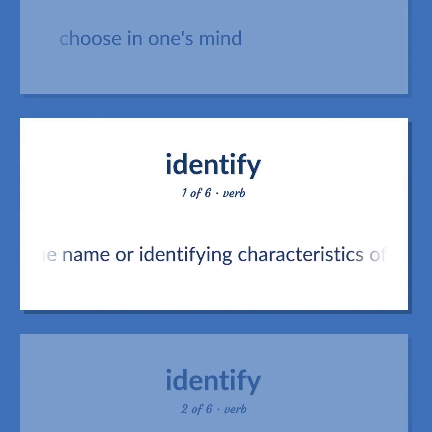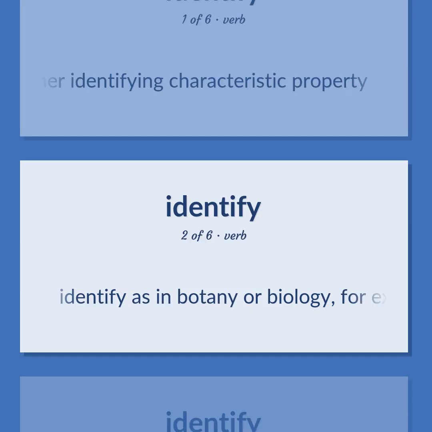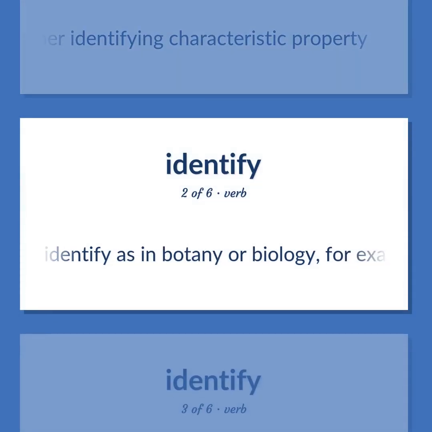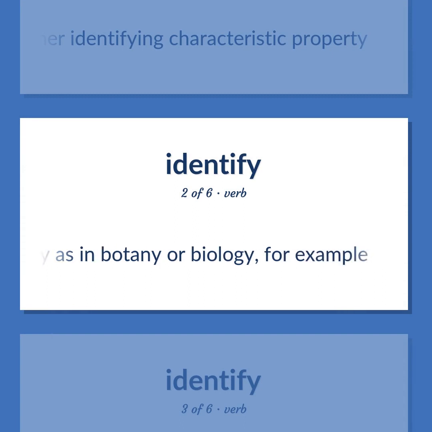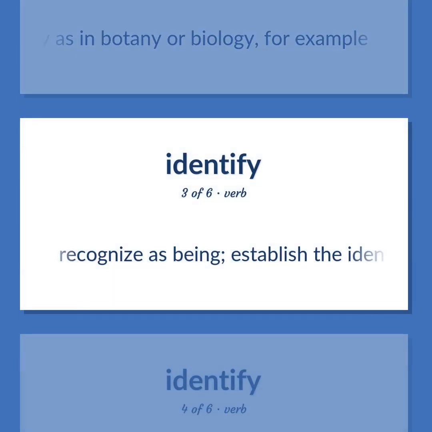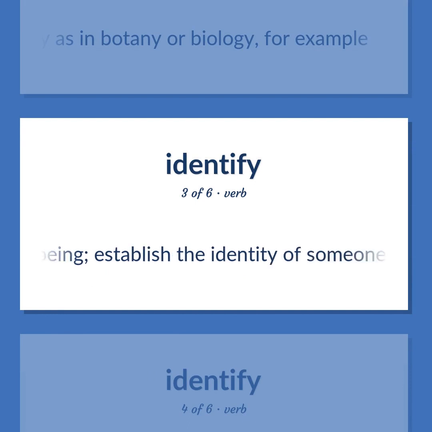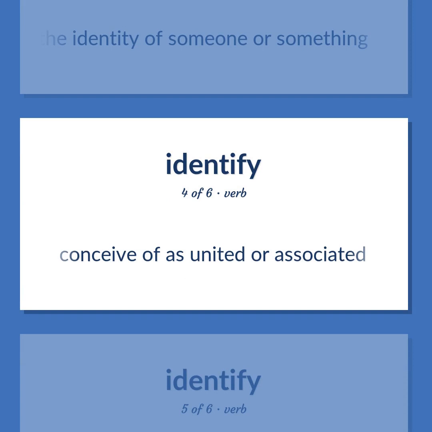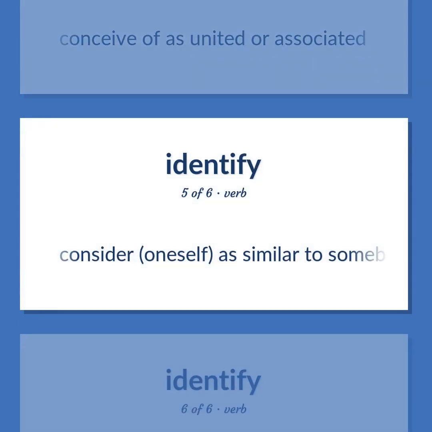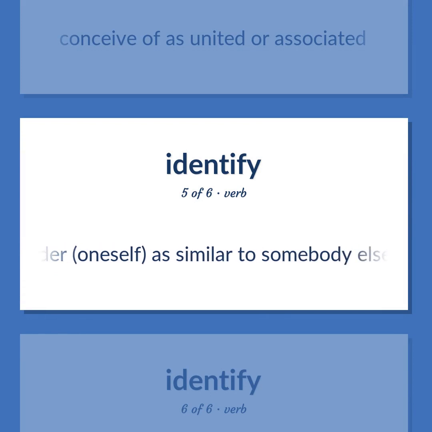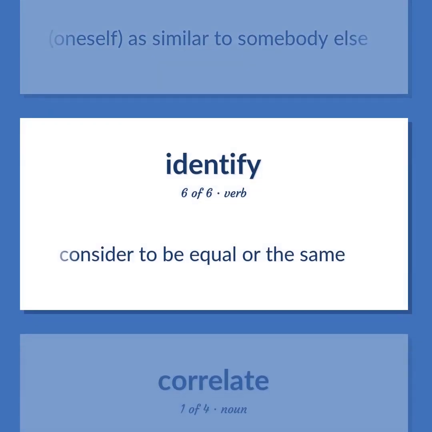Give the name or identifying characteristics of. Refer to by name or some other identifying characteristic property. Identify as in botany or biology, for example. Recognize as being. Establish the identity of someone or something. Conceive of as united or associated. Consider oneself as similar to somebody else. Consider to be equal or the same.